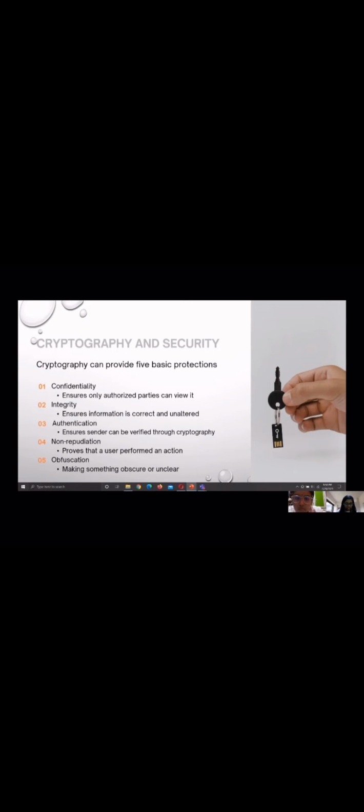Third is authentication, which ensures the sender can be verified through cryptography. Fourth is non-repudiation, which proves that a user performed an action. Fifth is obfuscation, which is making something obscure and unclear.